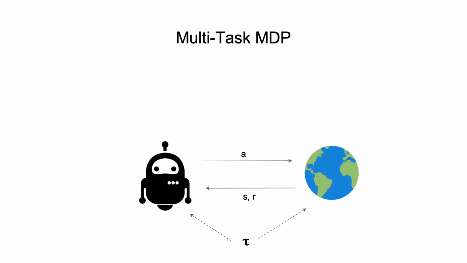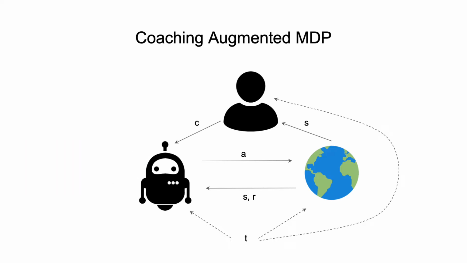We can formalize our problem setup by modifying the multitask MDP problem formulation, in which the goal is to learn a policy which conditions on the current state and task tau. At training time only, we introduce a human teacher who can provide the agent with contextual prescriptive advice C. This advice can take arbitrary forms, such as corrections or subgoals. We call this a Coaching Augmented MDP, or CAMDP.